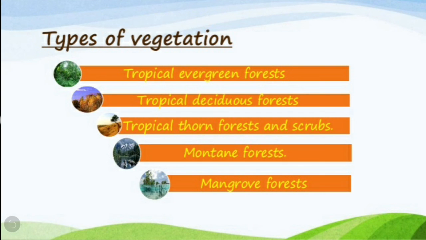Then we will study the types of vegetation. So basically there are 5 different types of vegetation. First is tropical evergreen forest. Second, tropical deciduous forest. Third, tropical thorn forests and scrubs. Fourth, montane forests. And last is mangrove forest. So these 5 different types of vegetation we will be studying in the next class.